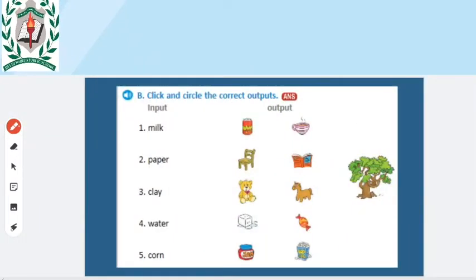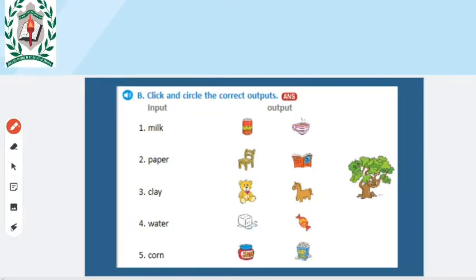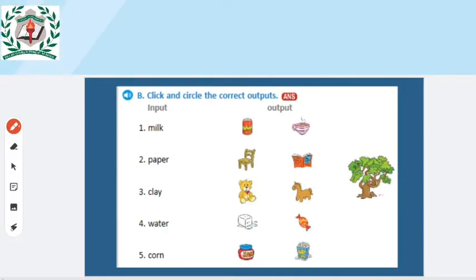Next, click and circle the correct outputs. You see in the left corner, they have given the inputs, and in the right side they have given outputs. You may just find out the right output for the input. Clear? The first one, what input they given? Milk. So through milk, what output we can get? Cool drinks or tea? Yes, tea only we will get. So just tick it.